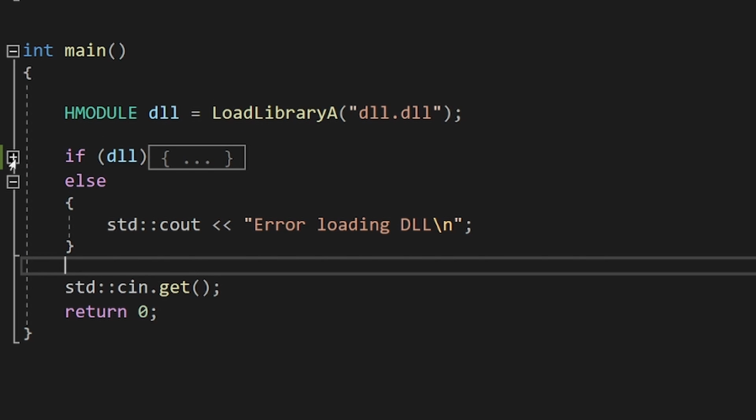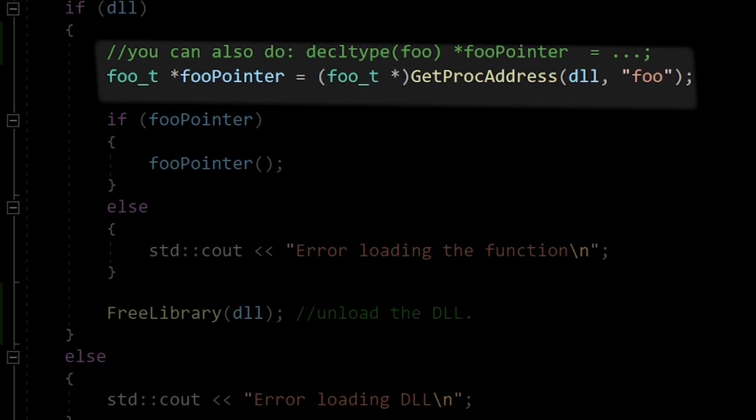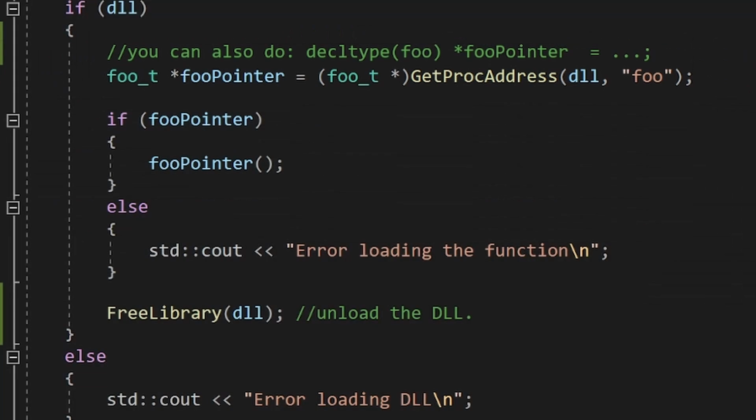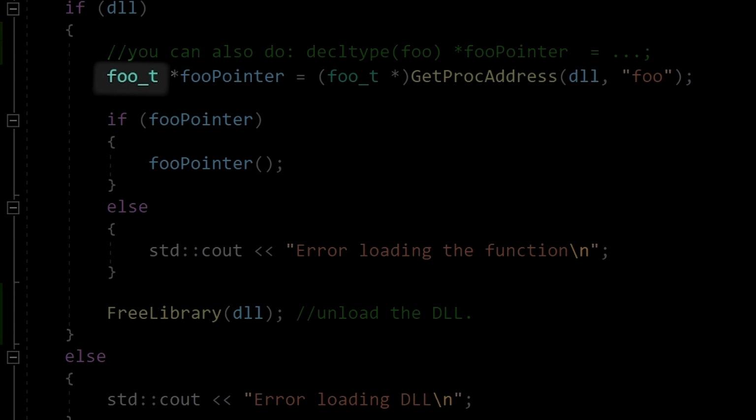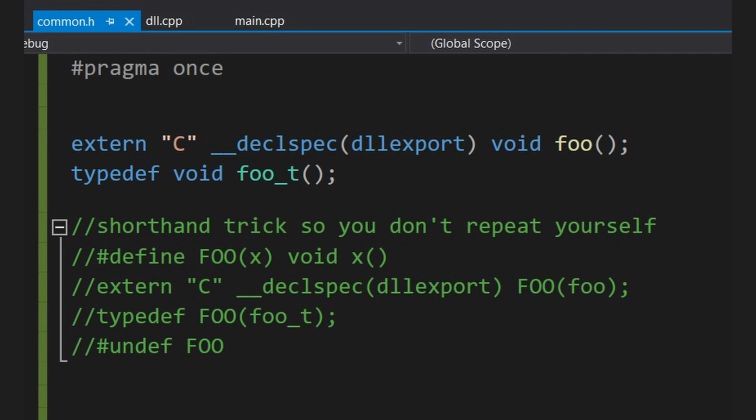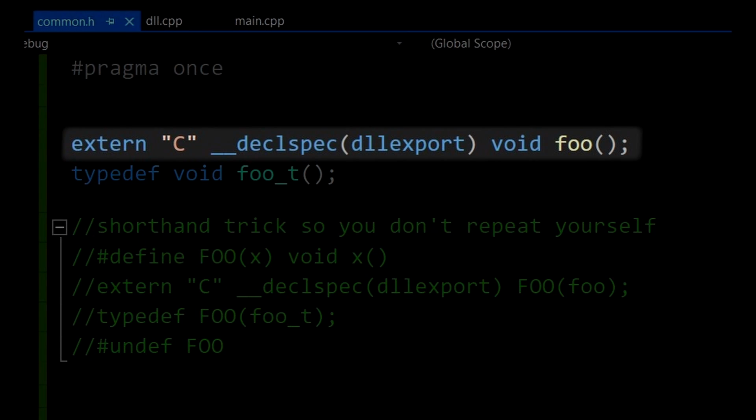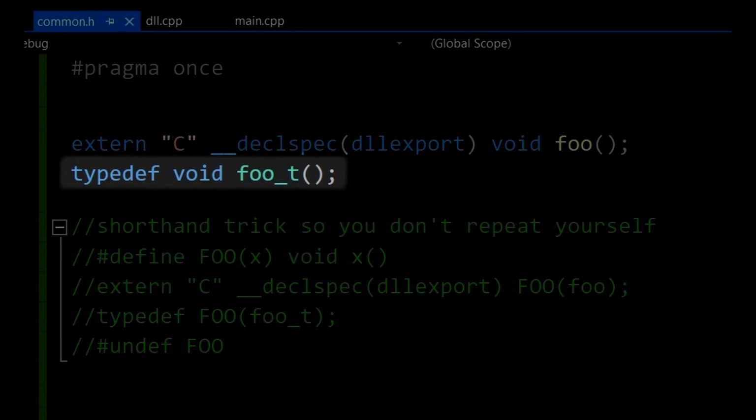Now we can call GetProcAddress to get a pointer to the function from our DLL. A function pointer is just as it sounds like. But notice that I have this foo_t thing here. This is defined in command.h. Here I have the function declaration, and also I have this typedef. This creates a type for our function that I use to create the function pointer.